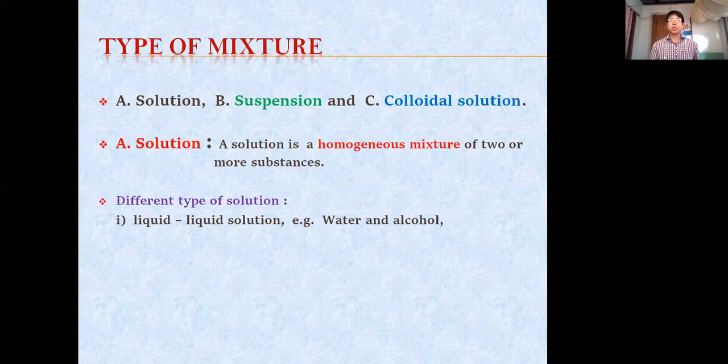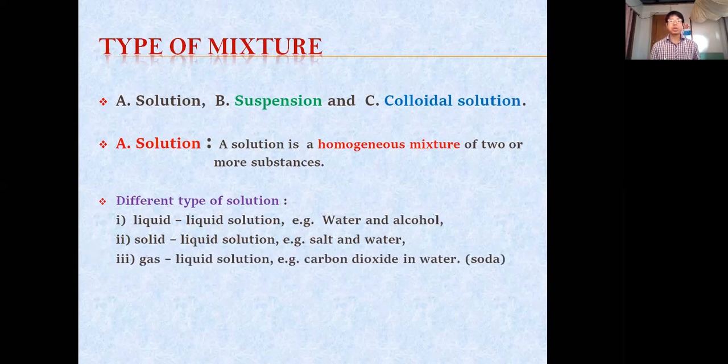This is liquid in liquid, and the other one is solid in liquid. One is solid, the other one is liquid. Example is salt and water. Salt is a solid, water is a liquid. So it is a solid liquid solution. The next one is gas liquid. Carbon dioxide in water, that's soda.